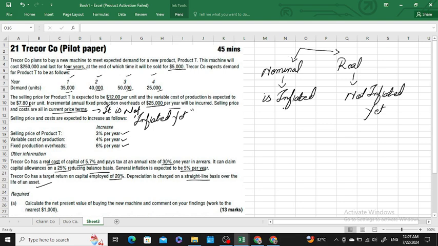Nominal cash flows shall be discounted using a nominal discount rate, whereas real cash flows shall be discounted using a general discount rate.